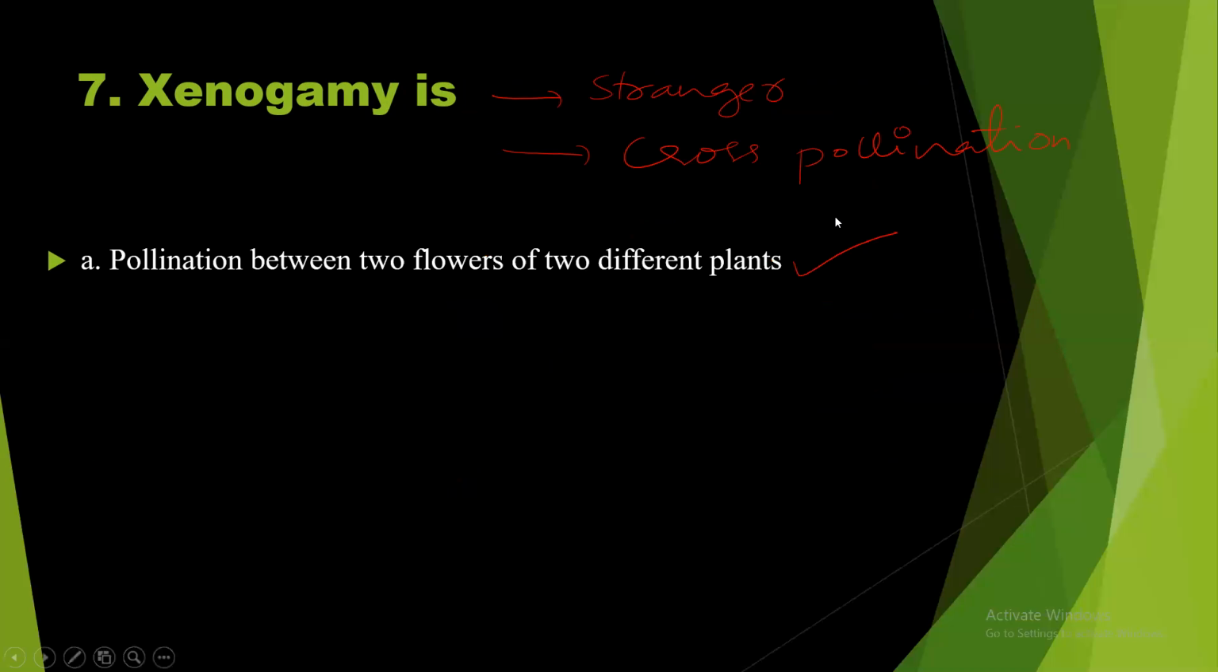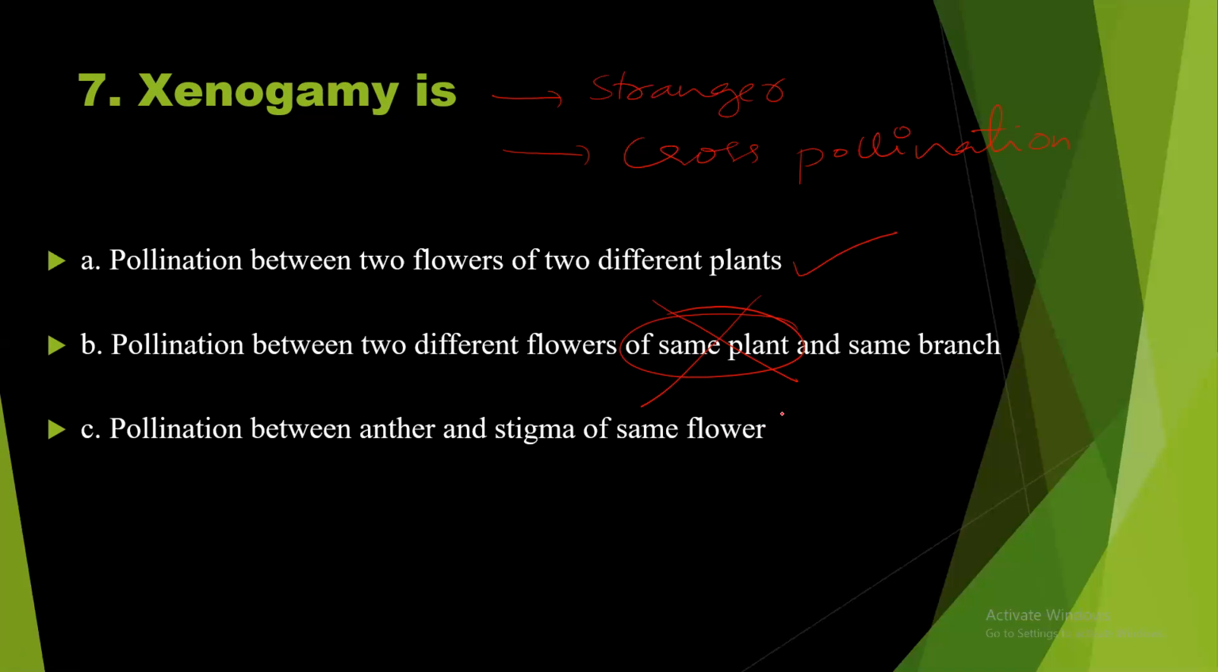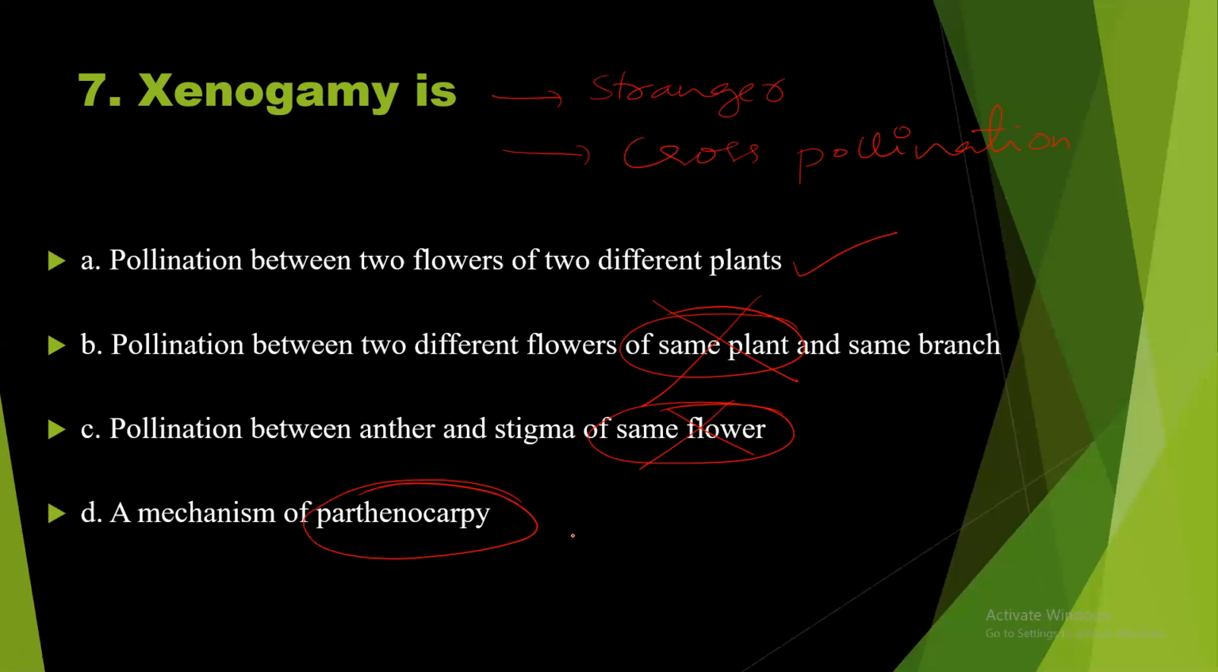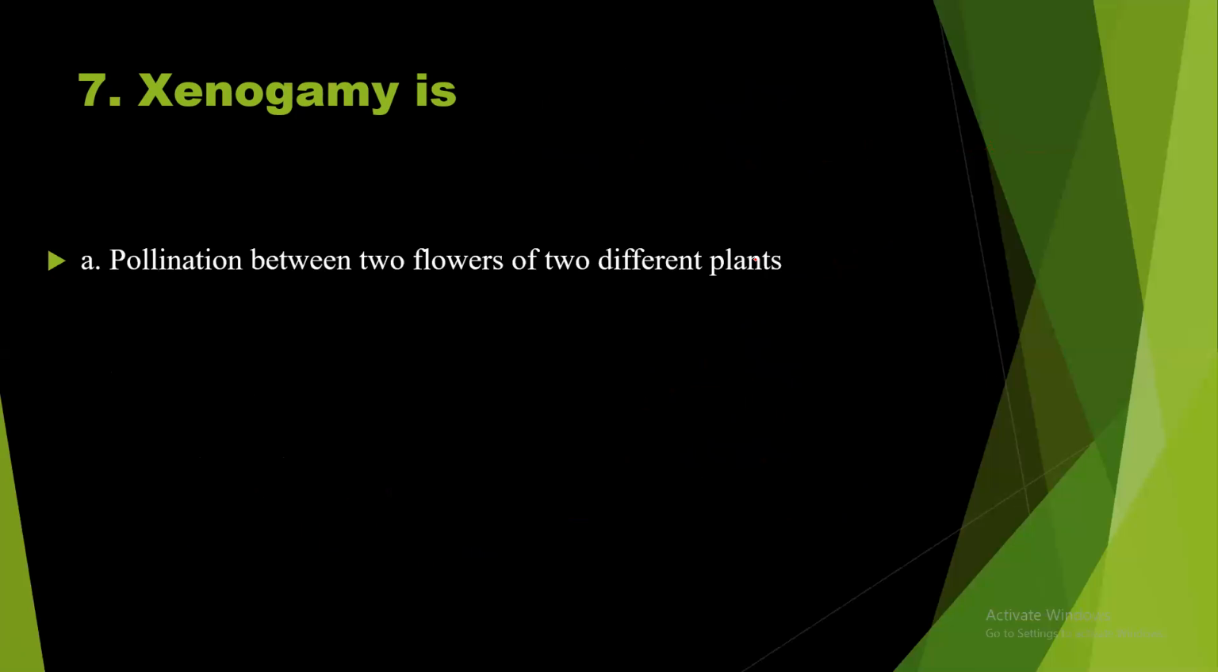But we should see the other options also. Pollination between two different flowers of the same plant. No, this is wrong. Pollination between anther and stigma of the same flower. Again, this answer is wrong. A mechanism of parthenocarpy. Parthenocarpy is nothing but production of seedless fruits, the formation of fruits without fertilization. So this is definitely wrong. So the answer is option A. Option A is the right answer to question number 7.